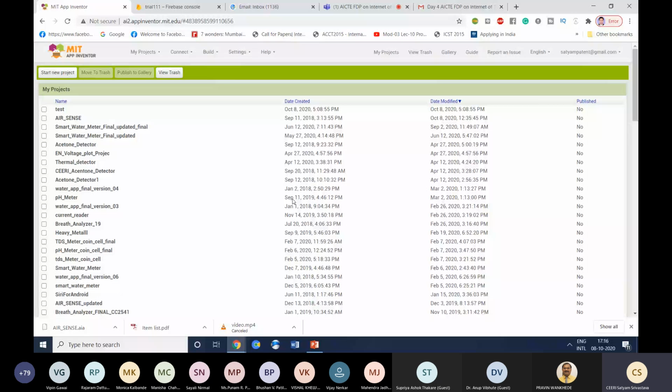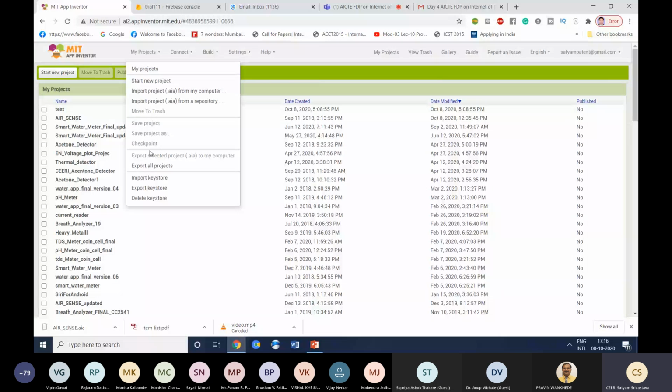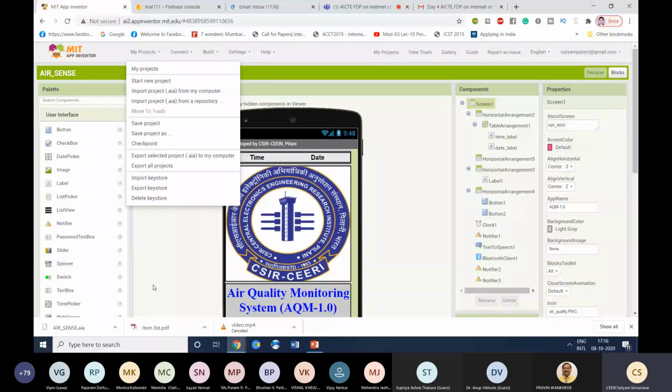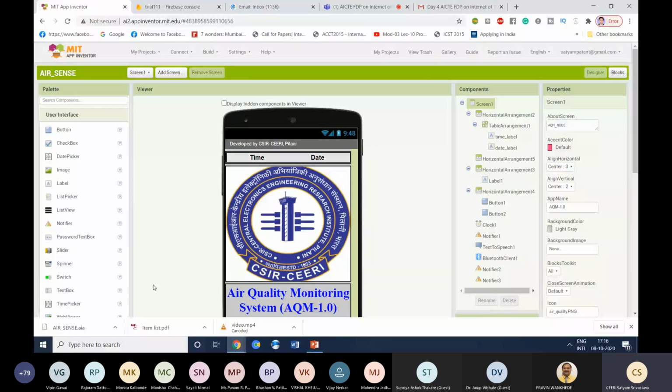So what you have to do is open any project which you want to share. Like I am opening this project, and then you go to Project and export the selected AIA file. Now the AIA file will download to your PC, and this AIA file you can share with any of your friends. Now that friend will import that AIA file and open this whole code in their own account. Okay, so this is just for sharing the projects.